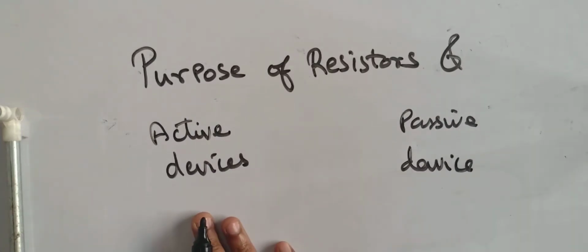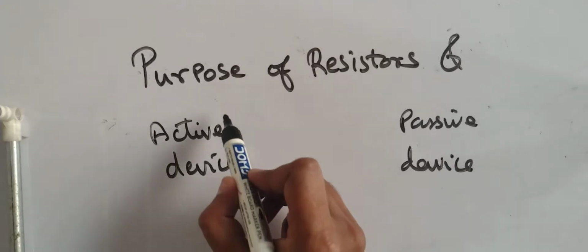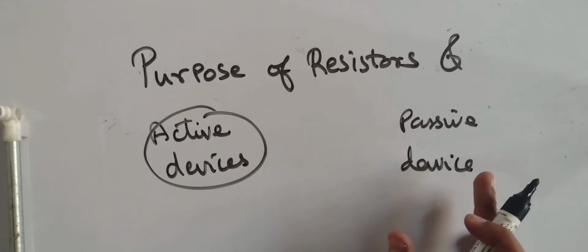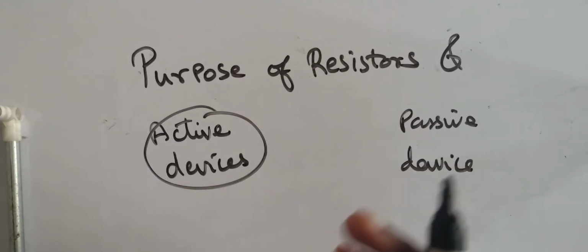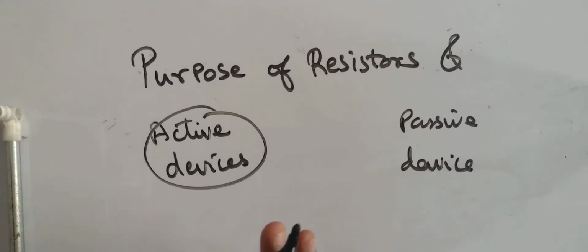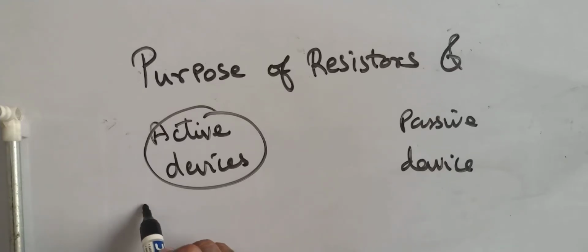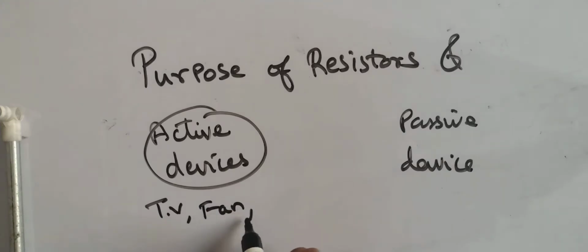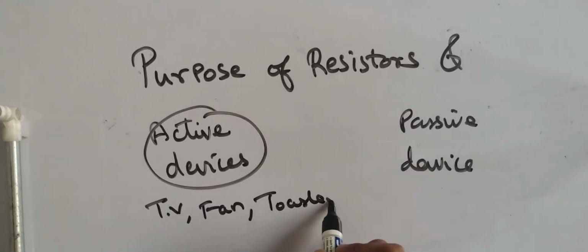So what do you mean by active devices and passive devices in a circuit? Active devices are those devices which need an external power supply to work. For example, a battery, or any external power source, DC source or AC source, whatever source, but they need that kind of source in order to perform their function. For example, you have a TV, your fan, your toaster, right? You can see many more examples in your domestic life. All of these things cannot operate without an external power source.